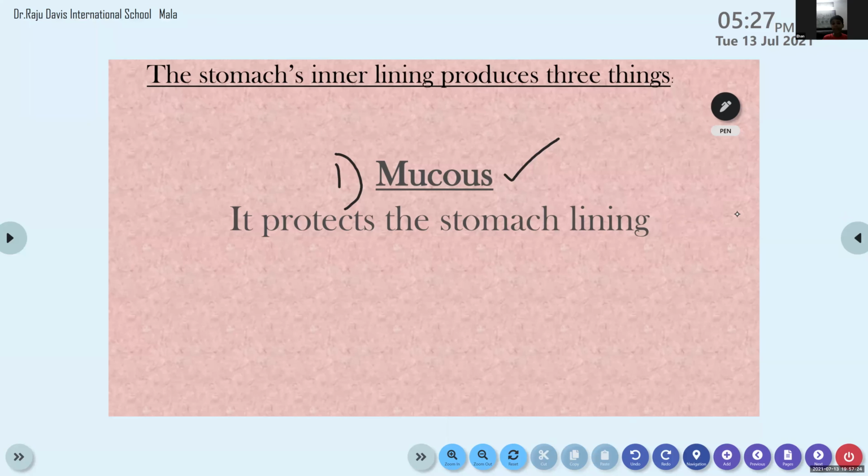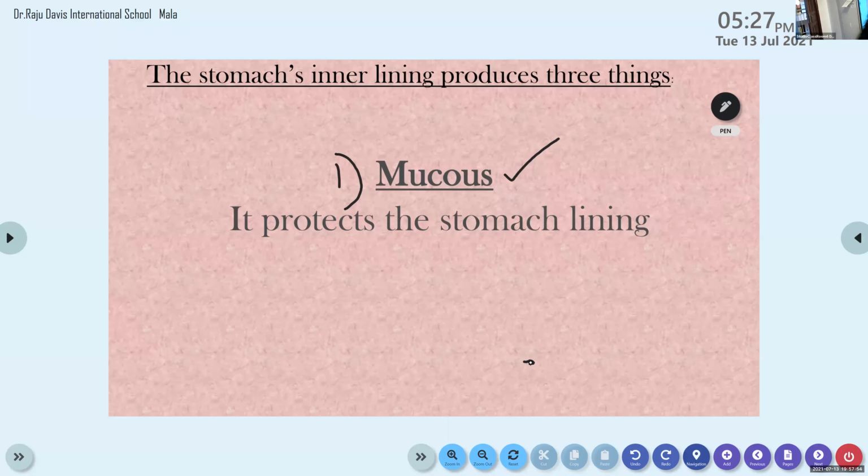Okay. So out of the three things, the first one is mucus. Mucus is produced by the inner lining of the stomach, and its function is to protect the stomach lining. That is, the walls or the boundaries of the stomach are protected by mucus. Now we can see the function of the second thing.